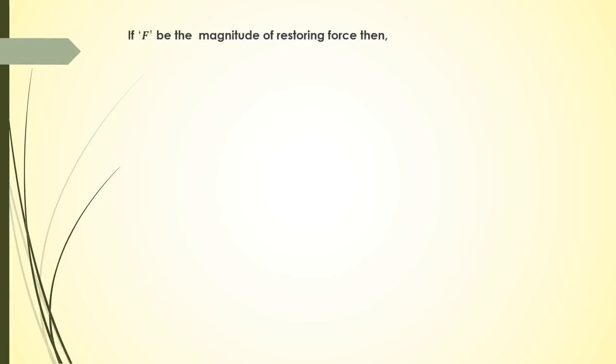So if F be the magnitude of a restoring force, then mathematically Hooke's law can be written as F is proportional to negative of displacement, negative of x. Or if we remove the proportionality sign, we get a constant. So here we have a k.